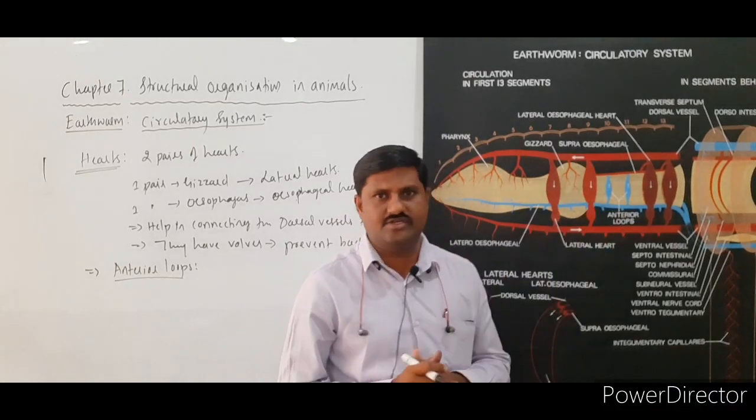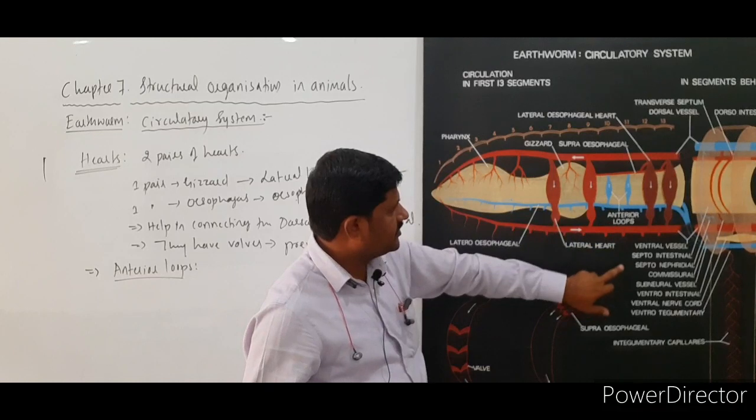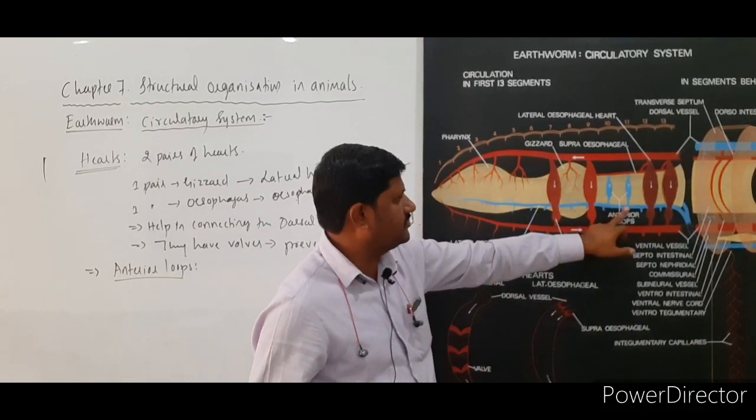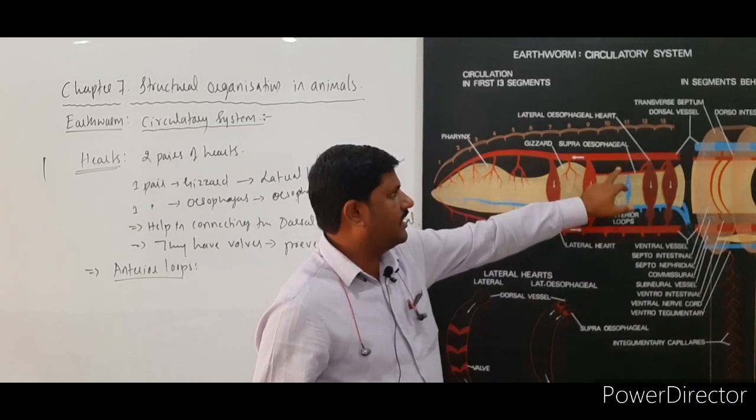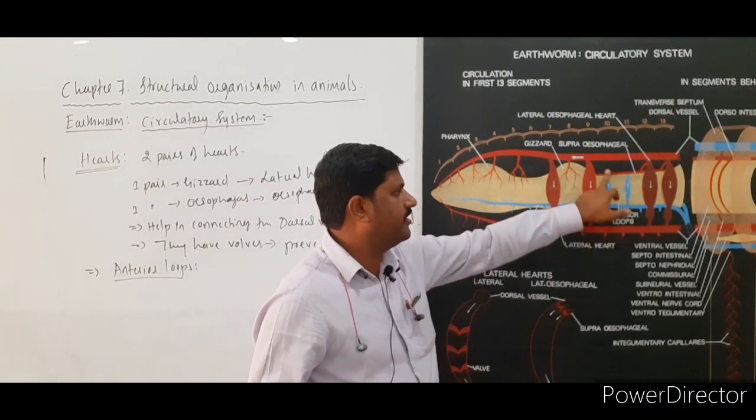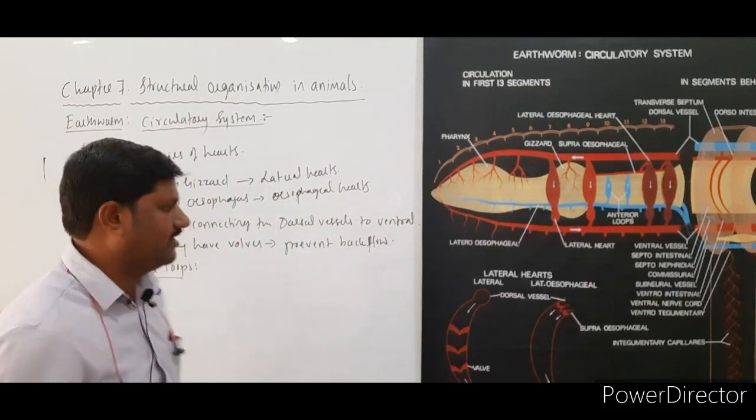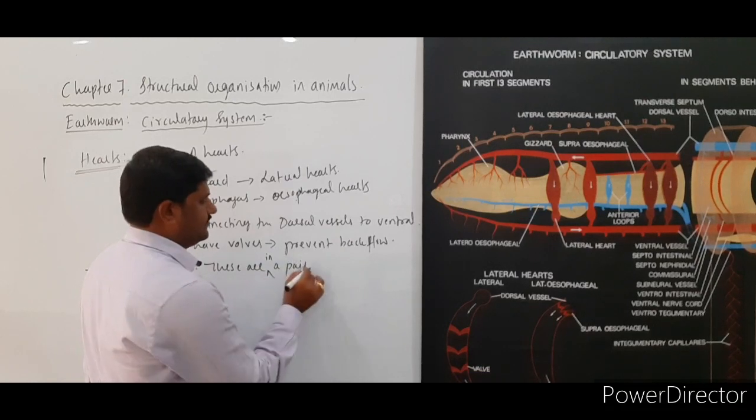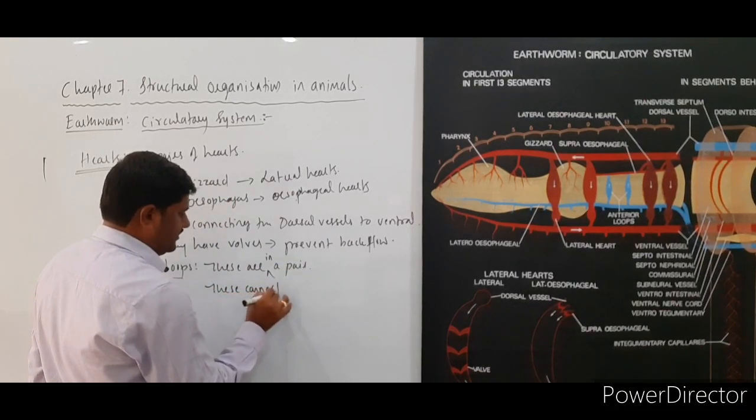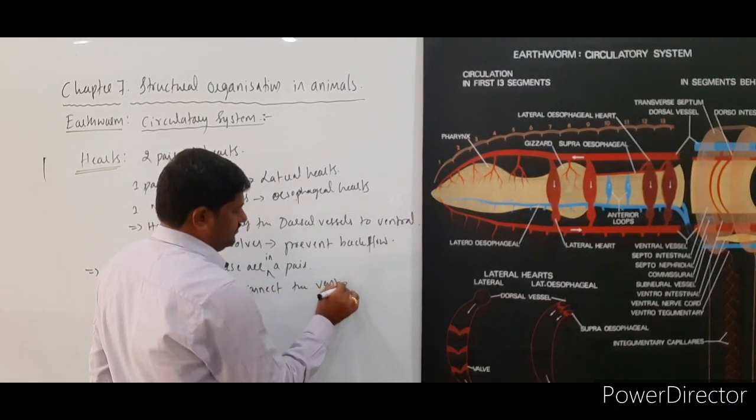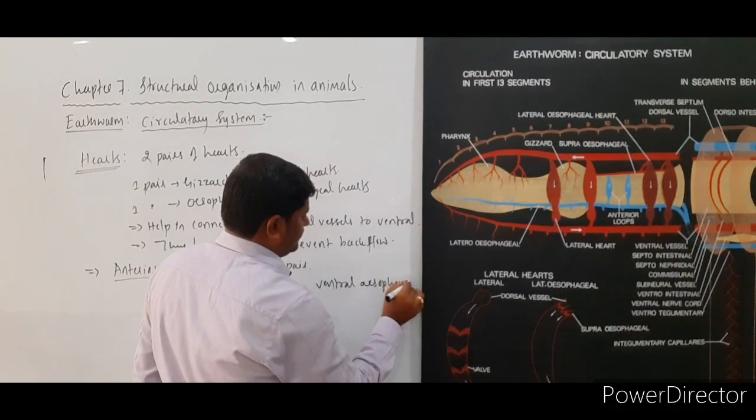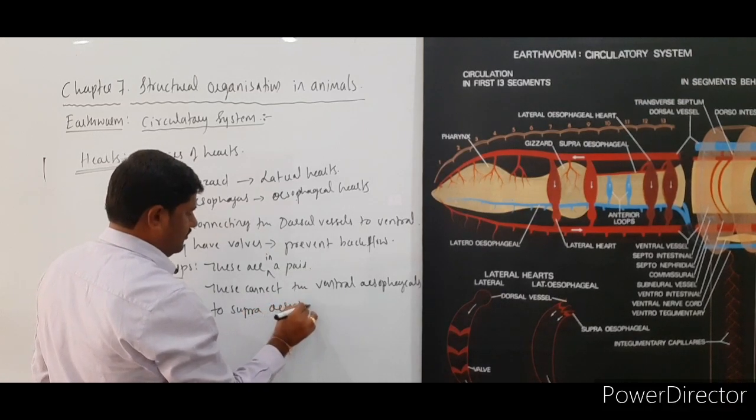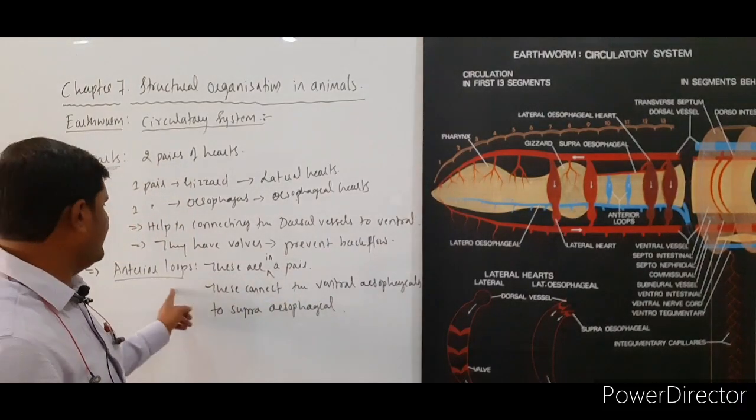There is a pair of loop-like structures that we come across. They help in connecting what? This is called the supraesophageal, and this is called the ventral esophageal. The ventral esophageals are connected with the supraesophageals, supra meaning above, with the help of a pair of loop-like structures called anterior lobes. They are a kind of blood vessels.